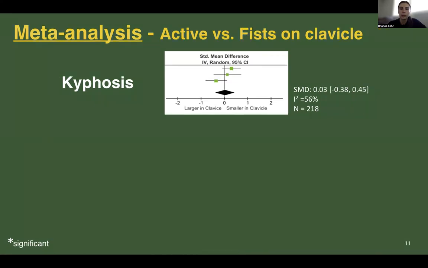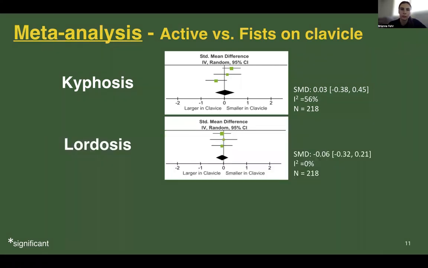We were also able to meta-analyze kyphosis, lordosis, and SVA measurements for active positions compared to clavicle. Across one high quality and two moderate quality studies, there was a non-significant and negligible effect size of 0.03 for kyphosis between the clavicle compared to the active position. This analysis had substantial heterogeneity of 56%.